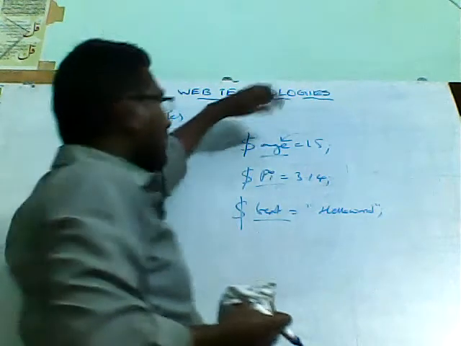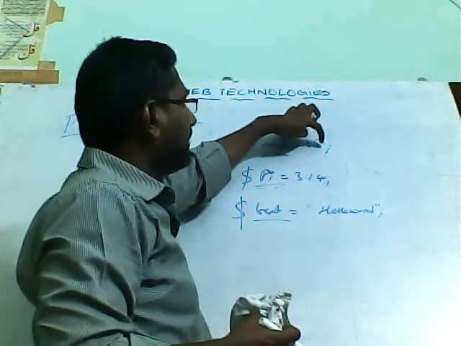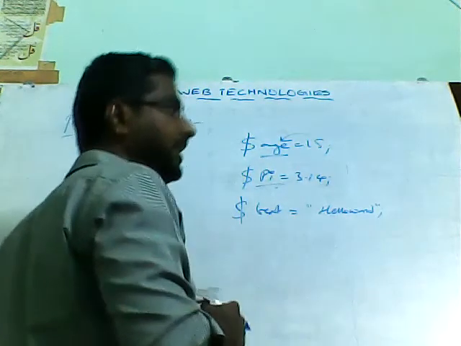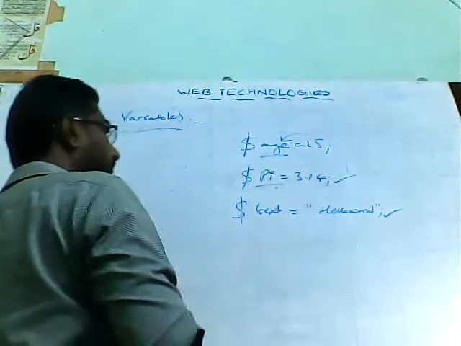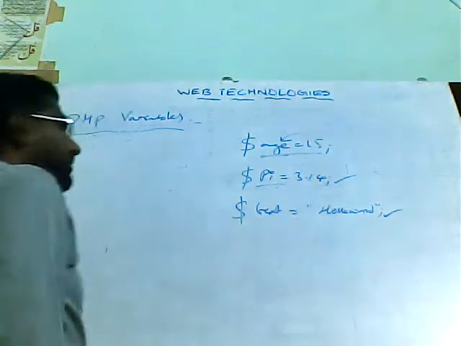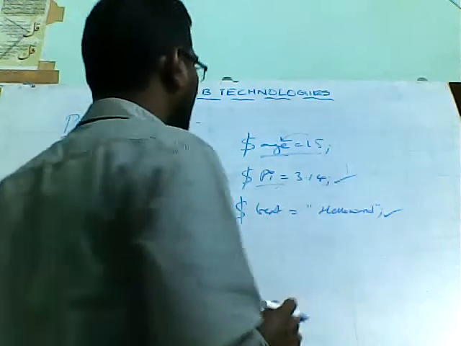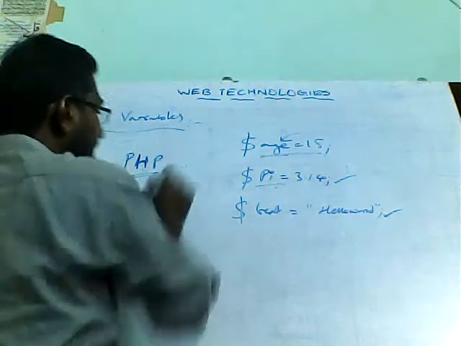We can give some name for the variable based on the assigned value for that variable. Means for our understanding purpose, we can use different names: integer variable, floating point variable, and string variable. But the thing we need to remember here is that if you assign any value, no need to specify the data type for the variable. That's the specialty of PHP. In PHP, no need to specify the data type for the variable.